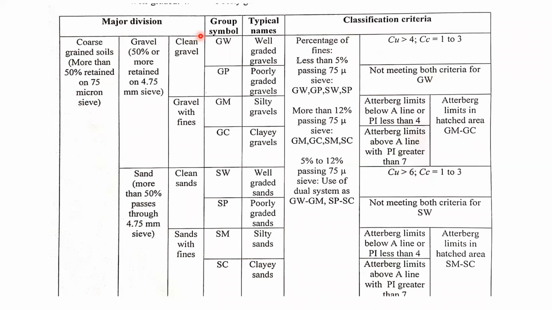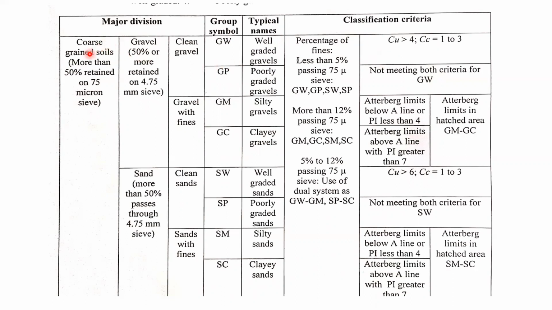This chart is for the coarse grain soil, right? So we can see here on the top row: major division, group symbol, typical names, and classification criteria. This classification criteria we have to understand. And this major division, what are the major divisions? What are the group symbols? Or what should be the typical names? So how can we explain this chart for the coarse grain soil?